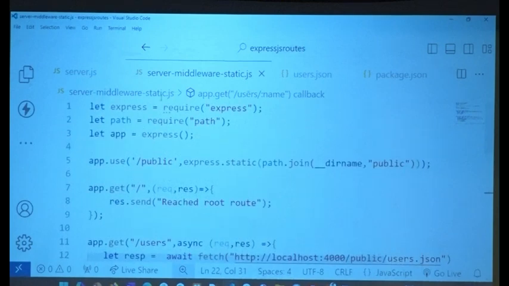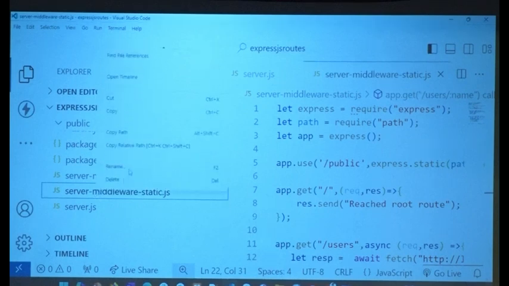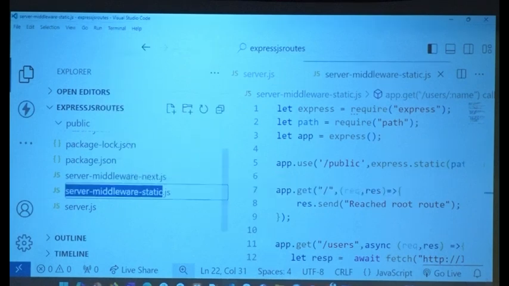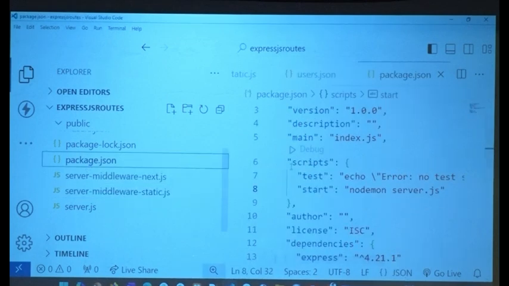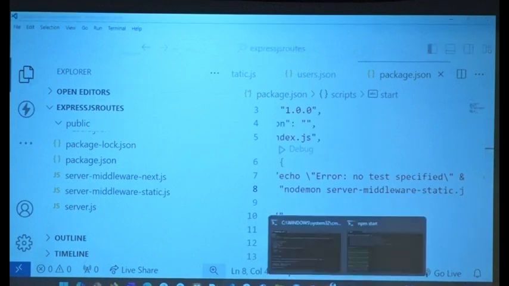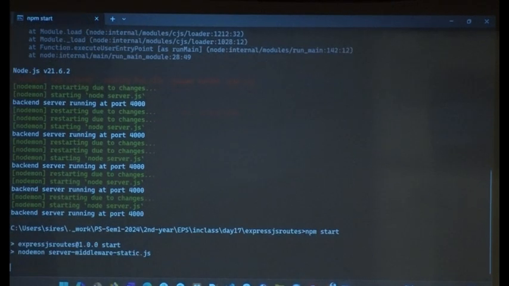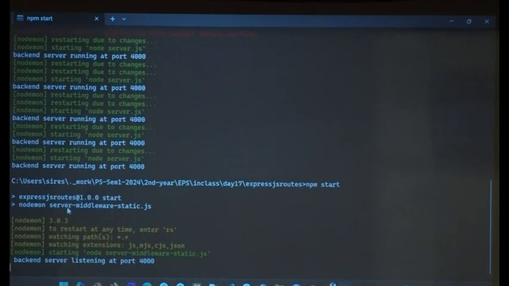Let's execute this one. So this is server middleware hyphen static. Let me get that name. I'm going to copy the exact same name because I'm going to share these files with you. So nodemon, not server.js, but server middleware static.js. Whenever I touch the package.json start, make sure it says server middleware hyphen static.js. That's what it is running.